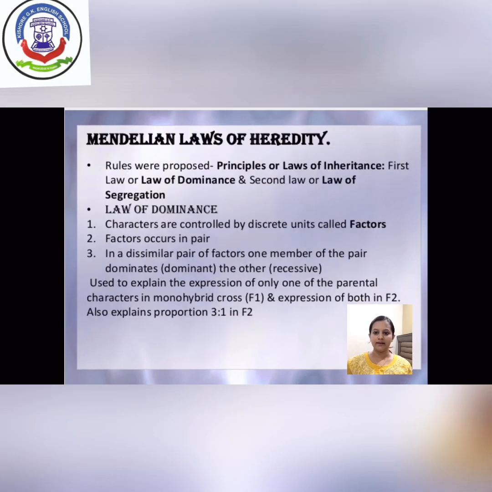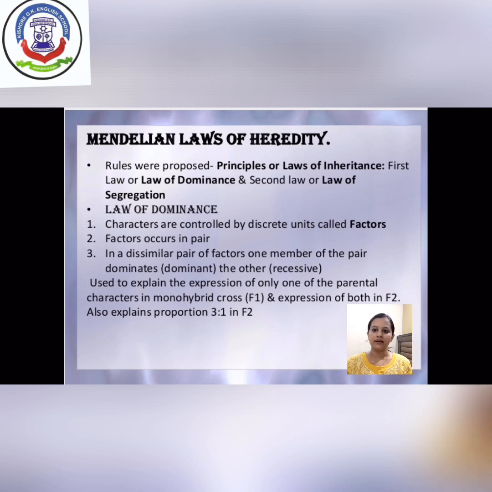Now Mendelian laws of heredity. These laws are based on the principles of inheritance. He gave two laws: the law of dominance and the law of segregation. Law of dominance: he gave three statements based on the monohybrid experiment. First, characters are controlled by discrete units which are known as factors.